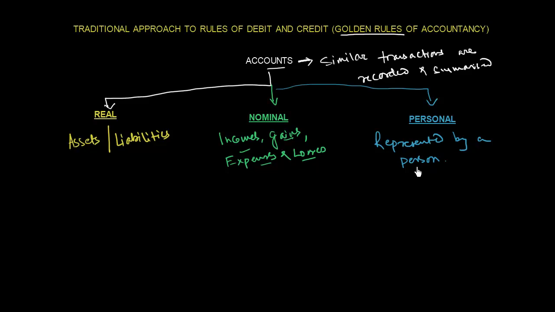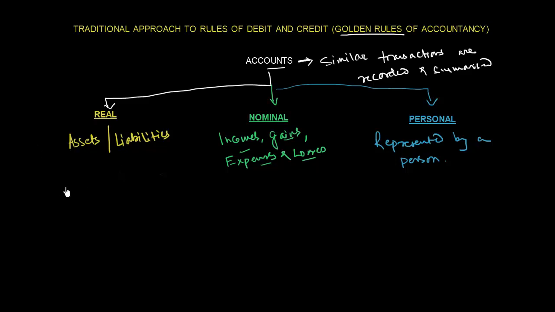Since he is a person, the account maintained in your books for recording transactions undertaken with Mr. A will be classified under the personal account category. Now let us see some examples of accounts which fall under all of these three categories.